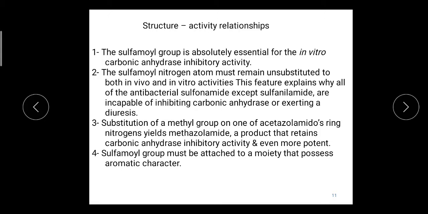Next, substitution of a methyl group on one of the acetazolamide ring nitrogens yields methazolamide. That product retains the carbonic anhydrase inhibitory activity and is even more potent. The methazolamide drug has an additional methyl group on one of the nitrogens in the acetazolamide ring, the central ring.